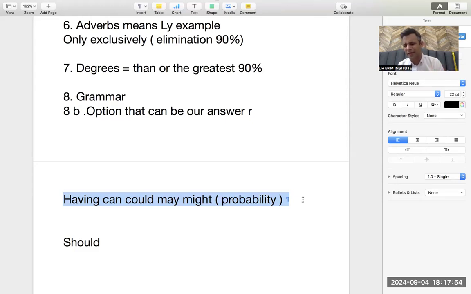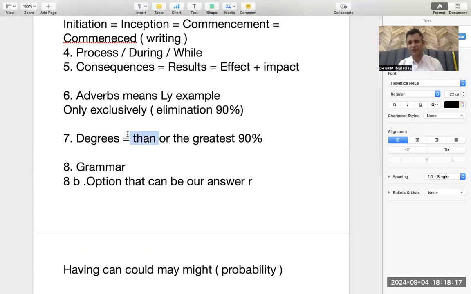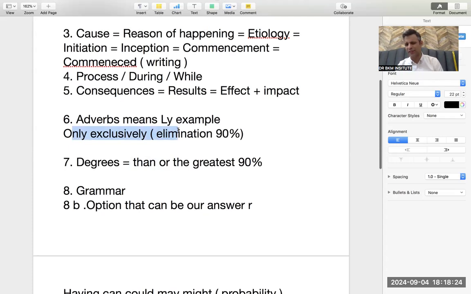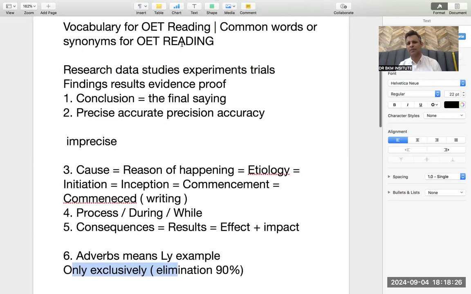Suppose if I say paracetamol may work, that means it may work, it may not work. If the paragraph is saying paracetamol is a drug of choice, but sometimes it does not work, that means it may work, it may not work. So may, can, could become very good options. So should, very rarely. If a suggestion is given, then you do should. Comparison, if given words like whereas, in comparison, or than, and directly is given. Only, exclusively, also the words similarly should be given, and then these vocabulary.